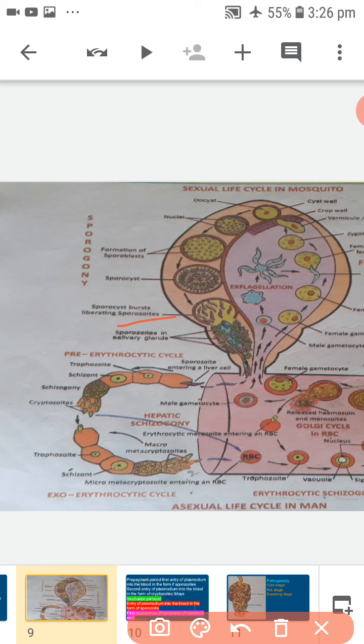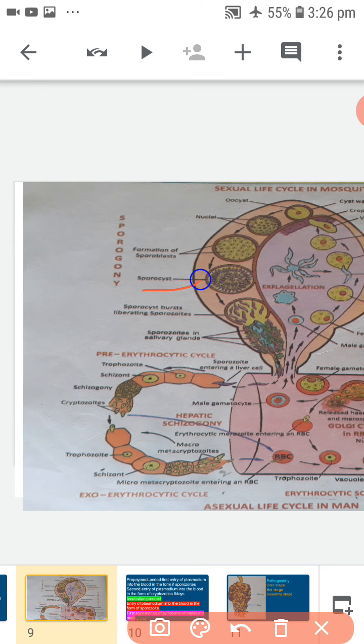Oocyst with such sporozoites is called sporocyst. When this sporocyst ruptures, about 10,000 sporozoites are liberated into the hemocoel of the mosquito.